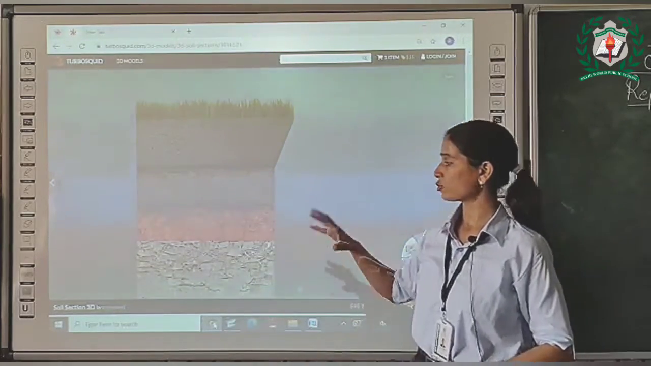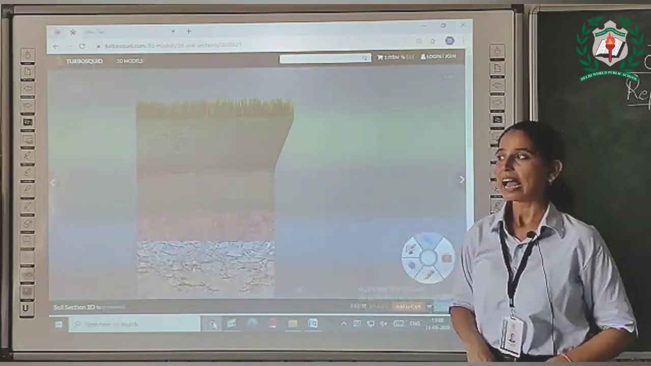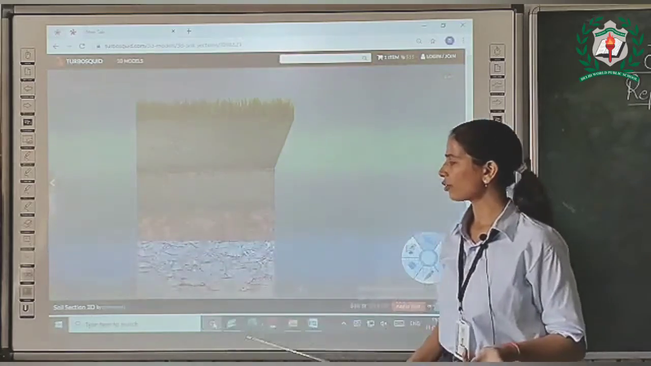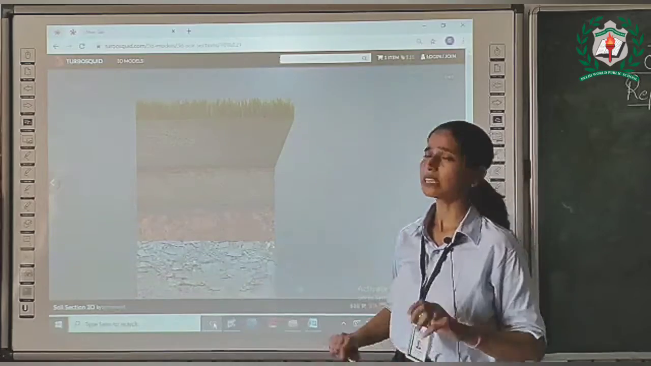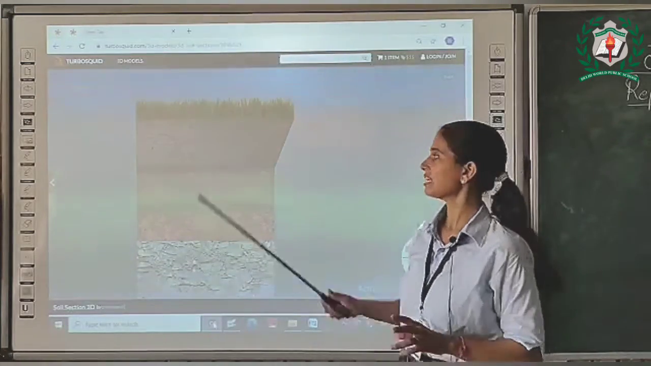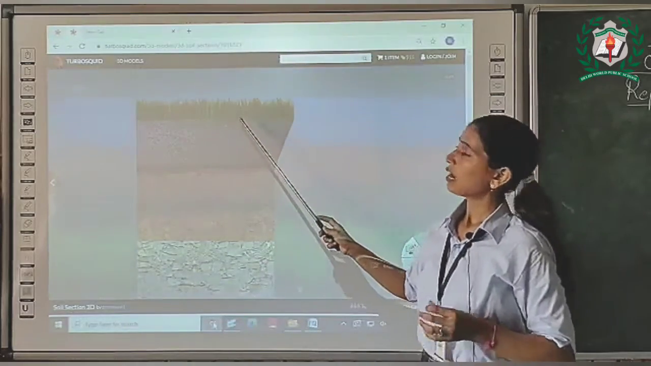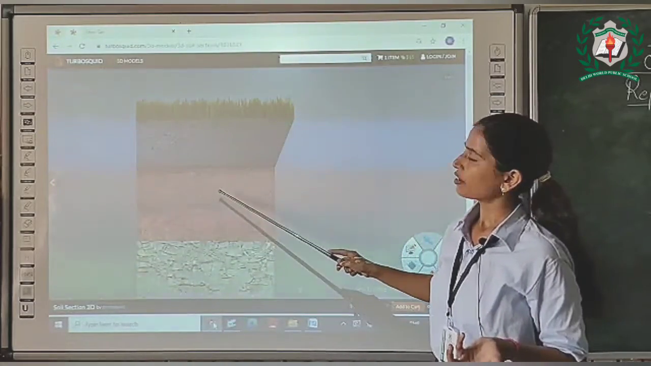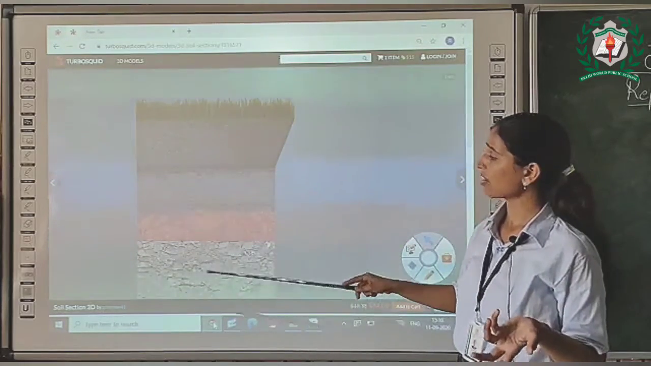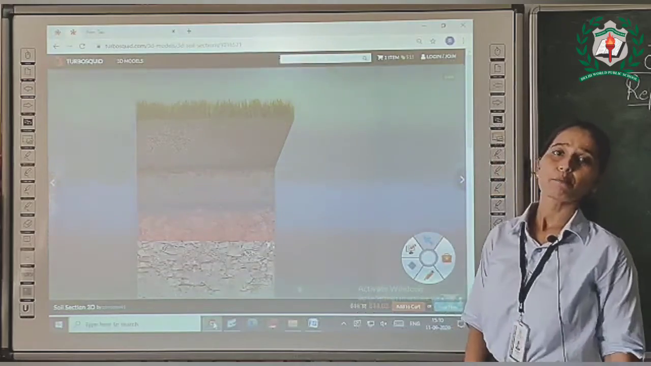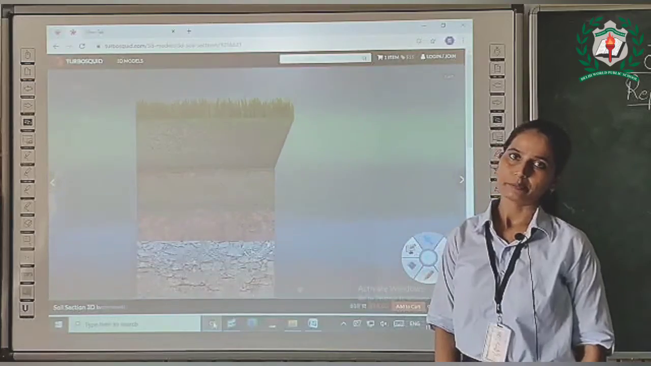So it is not possible to dig this layer of soil with a spade, and because this is the last layer of the soil, it cannot be exposed, right? So these are the 4 layers of soil. First layer, horizon A or topsoil. Horizon B, middle layer. Horizon C, and horizon D is known as bedrock. So these are the 4 layers of soil.